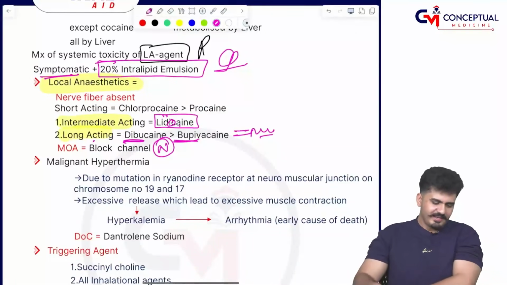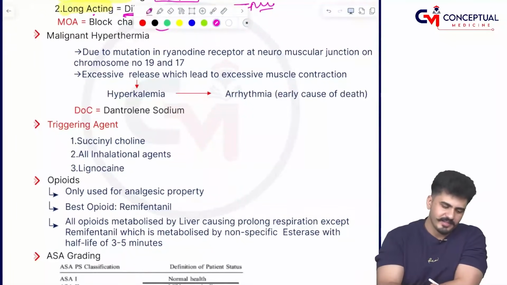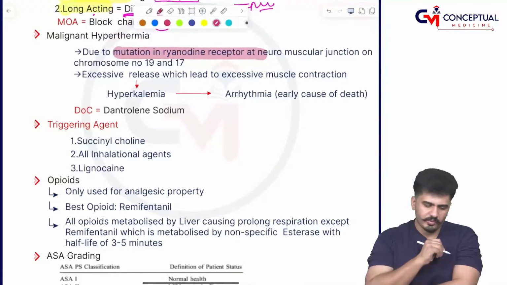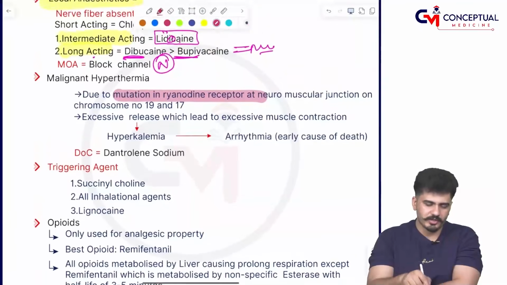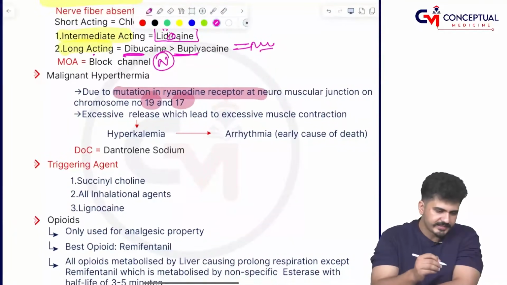Chalo. Now, sir, malignant hyperthermia is the next important topic for the exam. Due to mutation in the ryanodine receptors on the neuromuscular junction on chromosome number 19 and 17, there is an excess release of calcium.